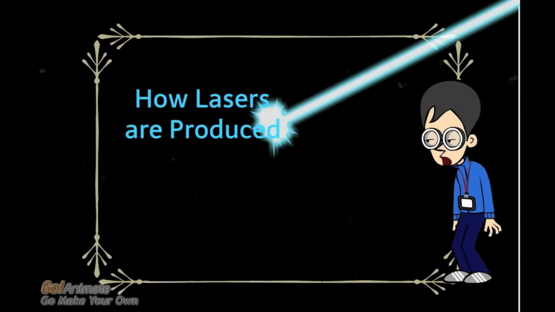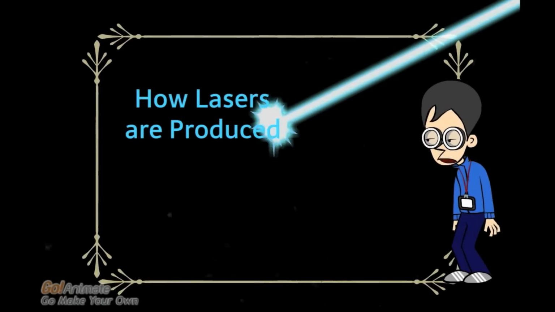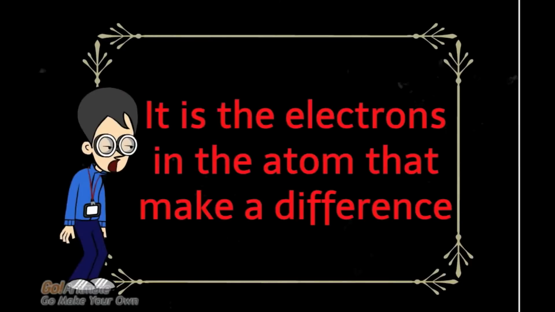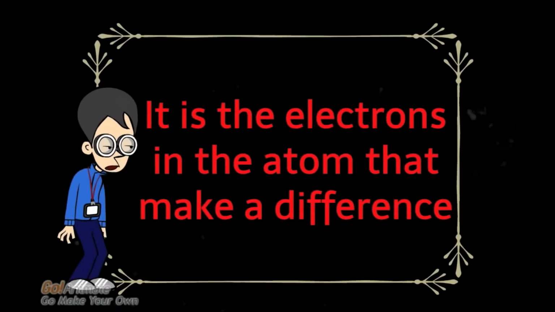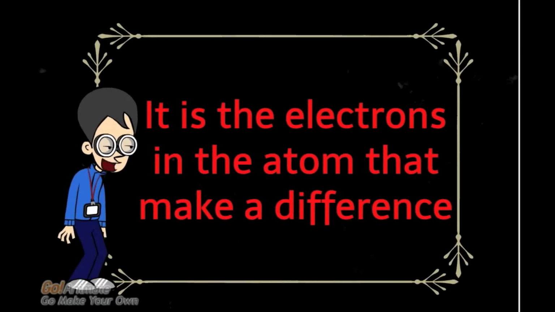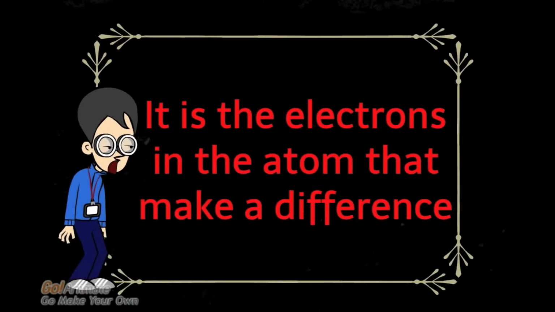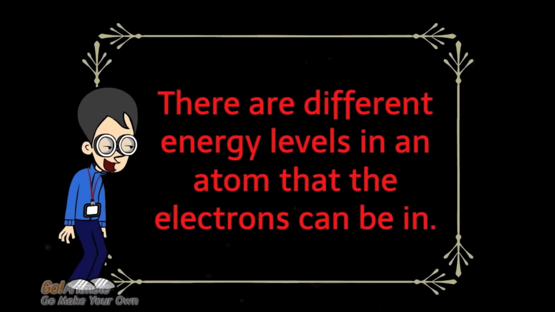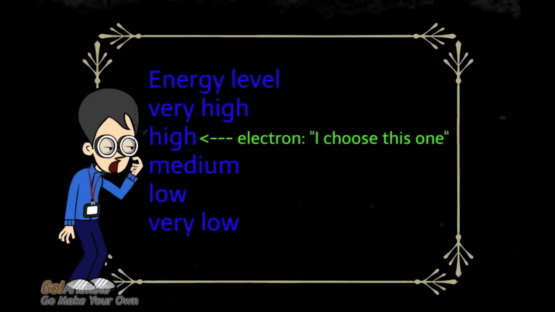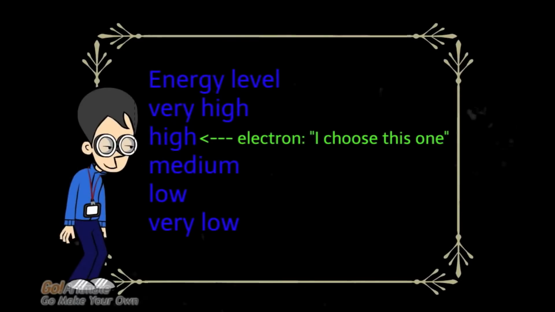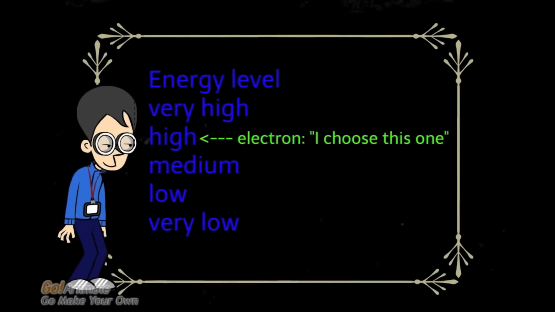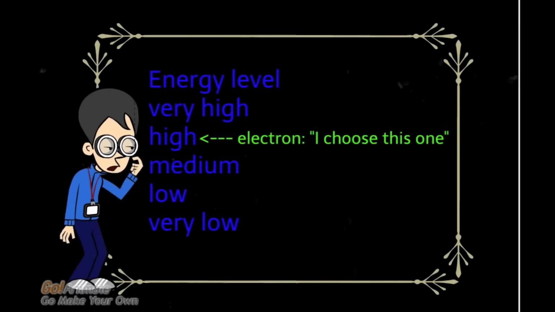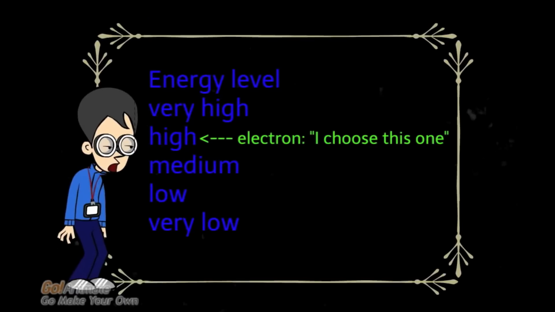Now before I get into further detail, I would like to tell you how lasers are produced. Now, I will finally begin telling you how lasers are produced. One thing you should know is that it is the electrons in an atom which make a difference. Look at it this way, there are different energy levels in an atom that the electrons can be in. Picture it like this. The energy levels in an atom are like floors in a tall building. The electron can choose to be in whichever floor, depending on the amount of energy it has.